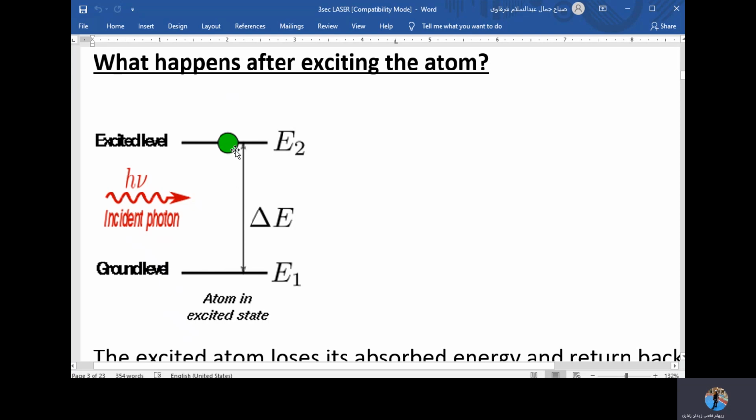Once the atom returns to its ground state, or the electrons go from the higher energetic state into the ground state, this absorbed amount of energy has to be given back. And the difference between E1 and E2 is delta E. So delta E is E2 minus E1.